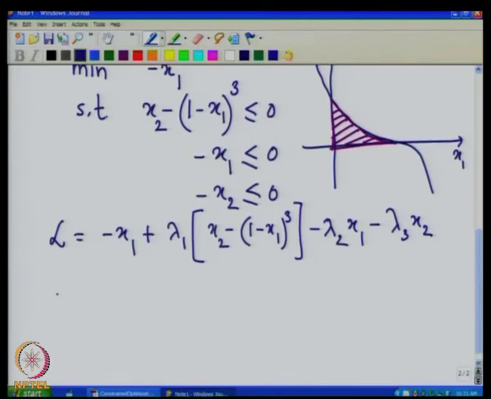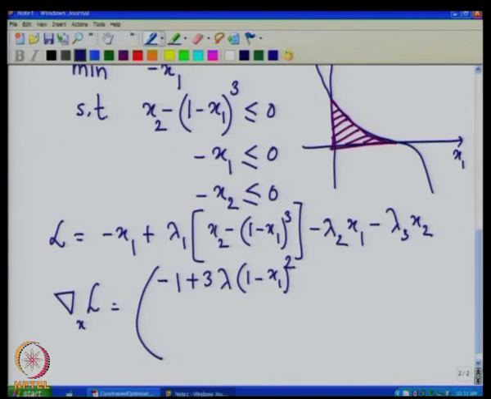So, the gradient of the Lagrangian with respect to x1 we will write as minus 1 plus 3 lambda 1 (1 minus x1)^2 minus lambda 2, and with respect to x2, it is lambda 1 minus lambda 3. This is the gradient of the Lagrangian.